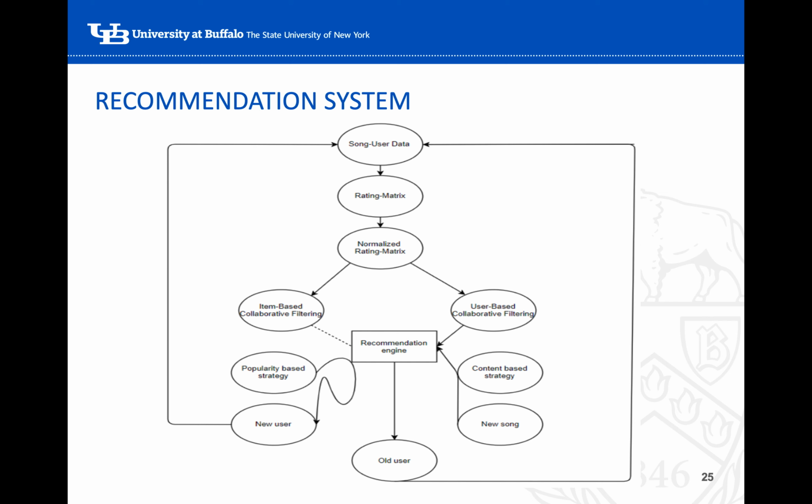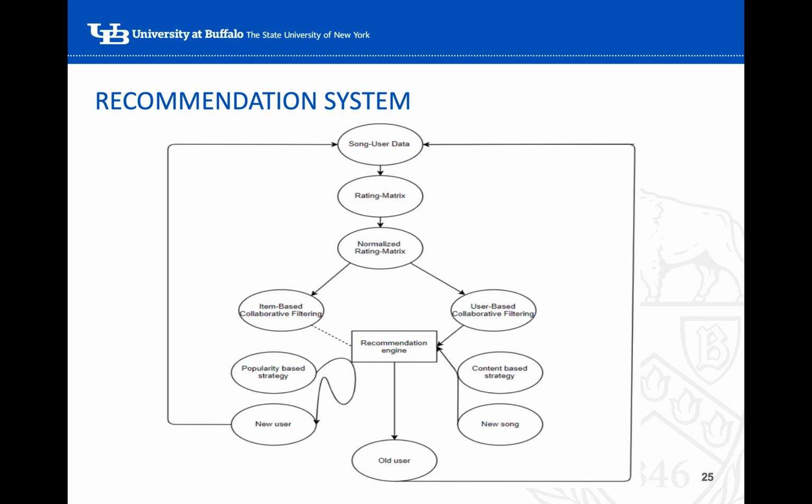If a new user comes, we recommend according to a popularity-based strategy, which includes top songs in that area or top songs in the year, and then store this new data in the song-user table.